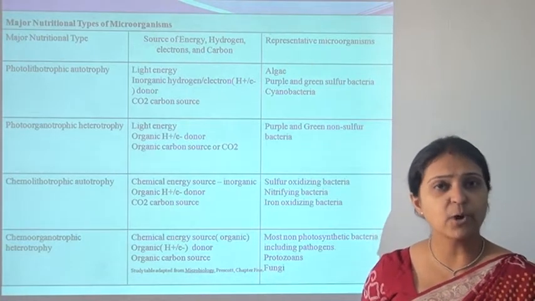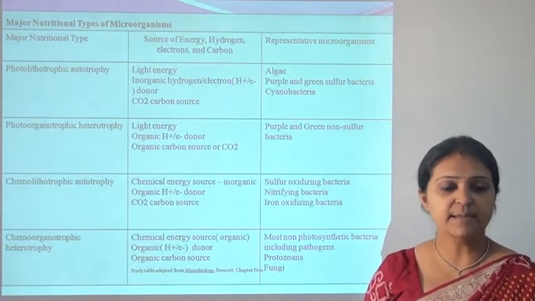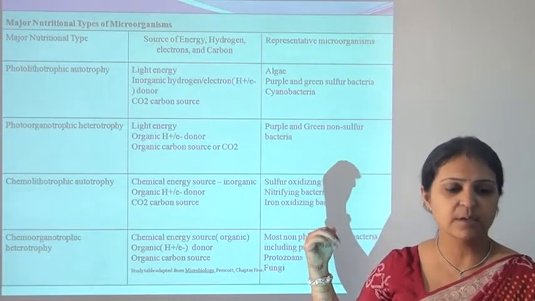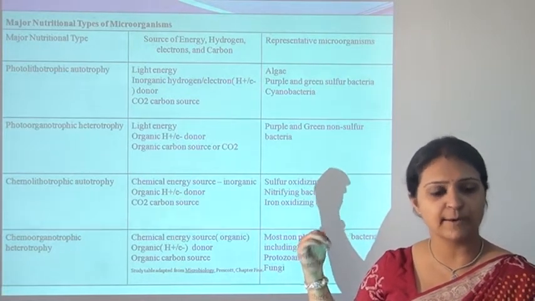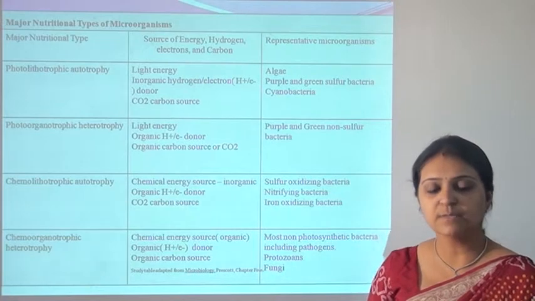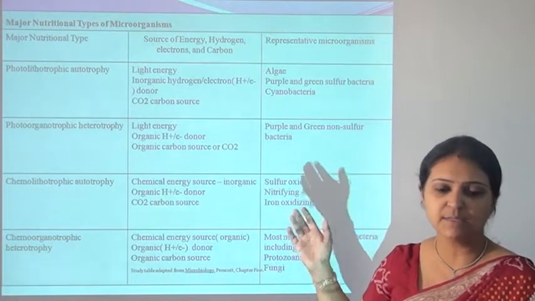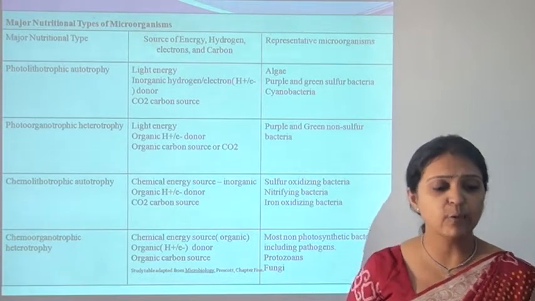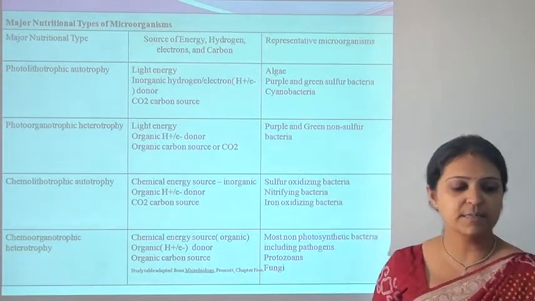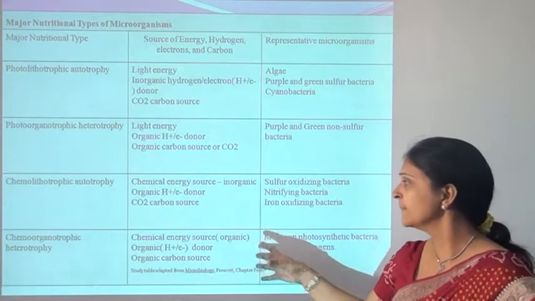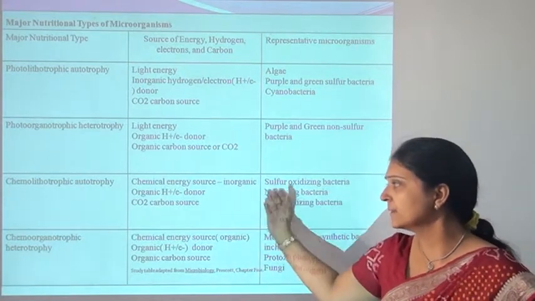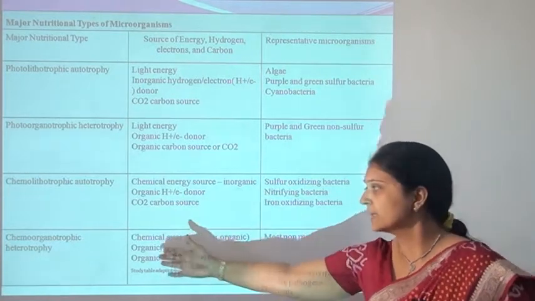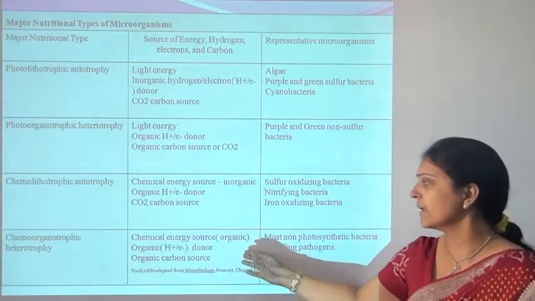Then photoorganotrophy, which is heterotrophic. It means they use light as their energy source, organic hydrogen as the electron donor, and an organic carbon source or carbon dioxide as their carbon source. An example is the purple and green non-sulfur bacteria. Another is chemolithotrophic autotrophy, and another is chemoorganotrophic heterotrophy. Chemolithotrophs require chemical energy and carbon dioxide as the carbon source. Chemoorganotrophic heterotrophy also requires chemical energy.